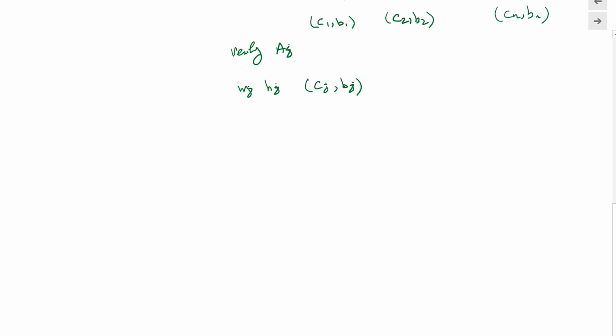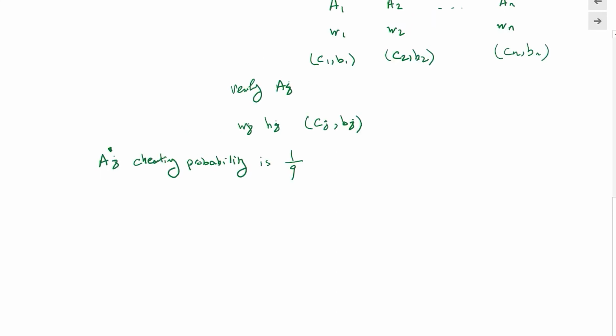And now we know that out of this scheme, A star J, a dishonest authority, has a cheating probability of only 1 over Q, right? So there is a very, very tiny chance that this guy could use a wrong Sj, but convince us that he used the right Sj, and that probability is 1 over Q. And we know that our Q is quite large, so this probability is almost negligible.